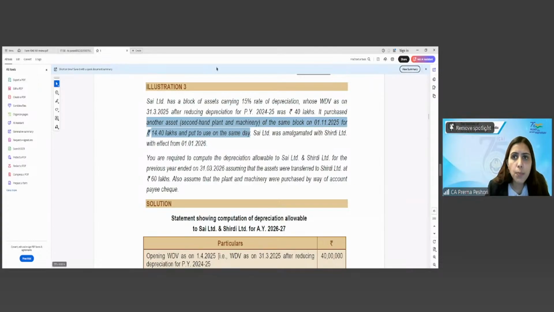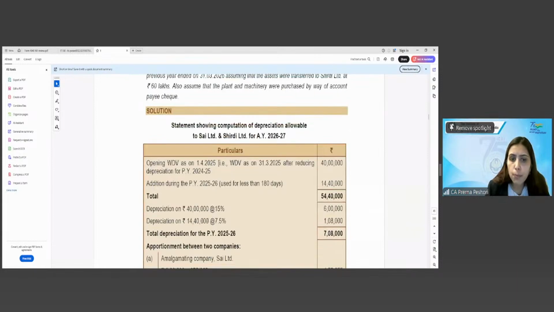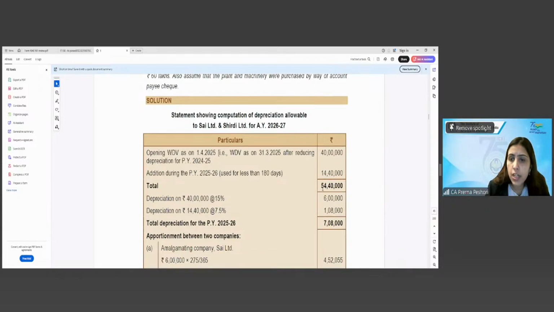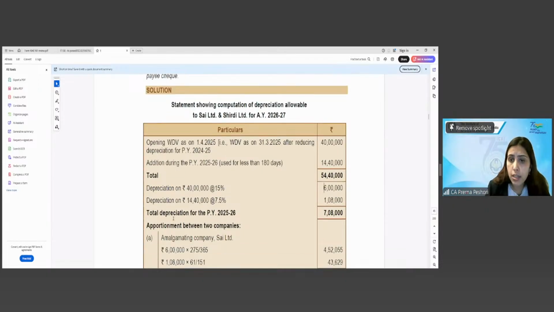So what will be the rate of depreciation, students? 7.5%, correct. 50% of 15%, that is 7.5%, is allowed as it is put to use for less than 180 days. So 14.40 lakh at 7.5%. On 40 lakh, which is the WDV, you will allow 15%, right? So we have made this addition, and we are reducing this WDV depreciation. So total depreciation is 7 lakh 8,000.